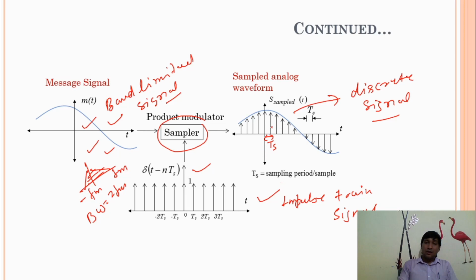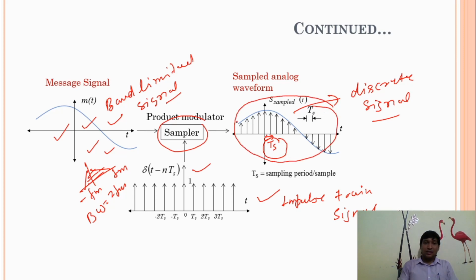So to reconstruct our original master signal at the receiver end, we have to apply some specific condition on this Ts. The condition on Ts gives you the sampling theorem. So this is what? A discrete signal.